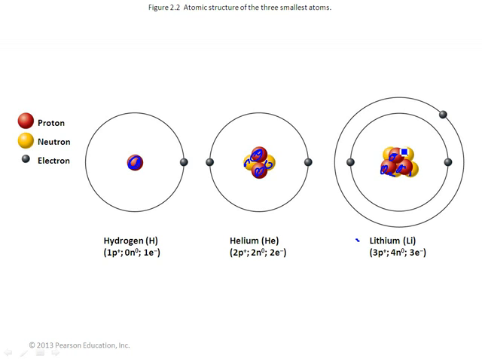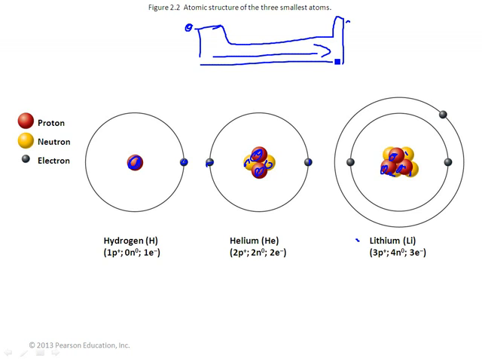Lithium and helium do. And they have an electron. As elements get larger, they have more protons, more neutrons, and more electrons. If you've ever seen the old periodic chart, there are the small ones, and then they just get bigger and bigger and bigger. And that just means they have more protons, neutrons, and electrons.